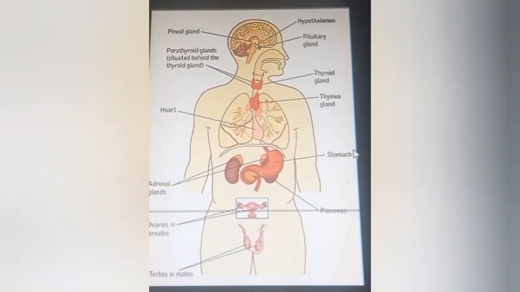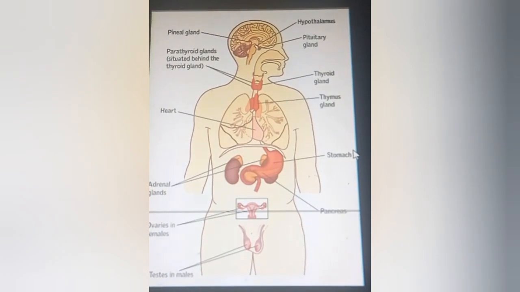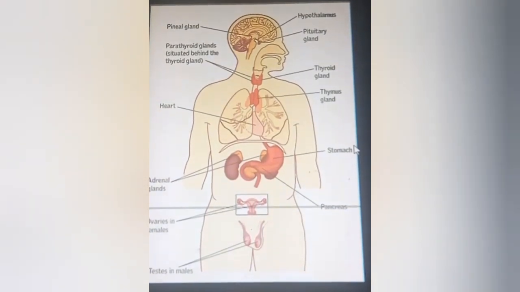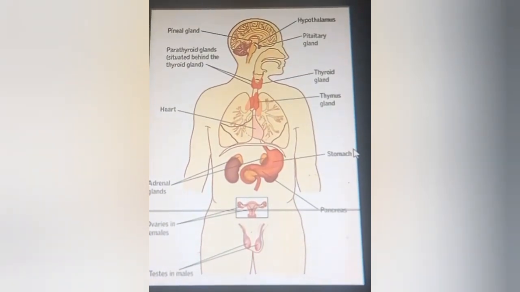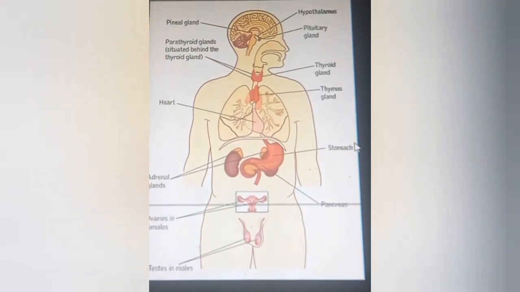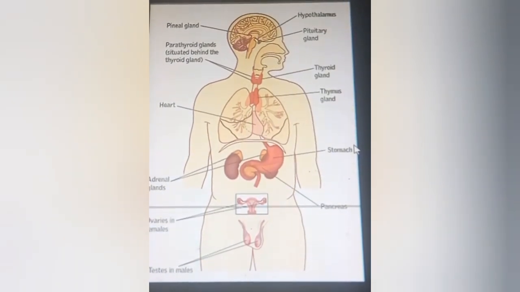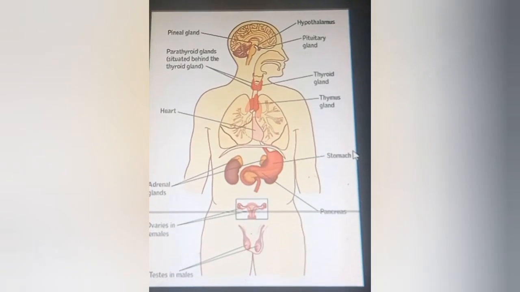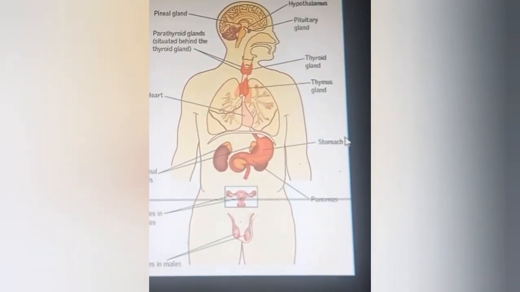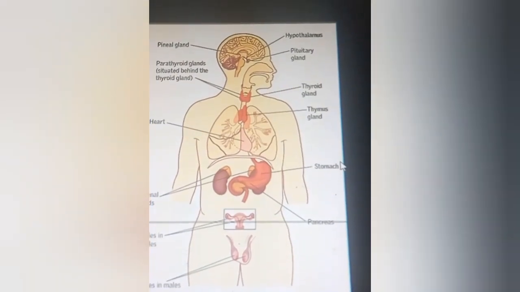Then the next one is the islets of Langerhans cells in the pancreas, which secrete different hormones, glucagon and insulin, etc. These are specialized cells, found in clusters irregularly distributed throughout the pancreas.